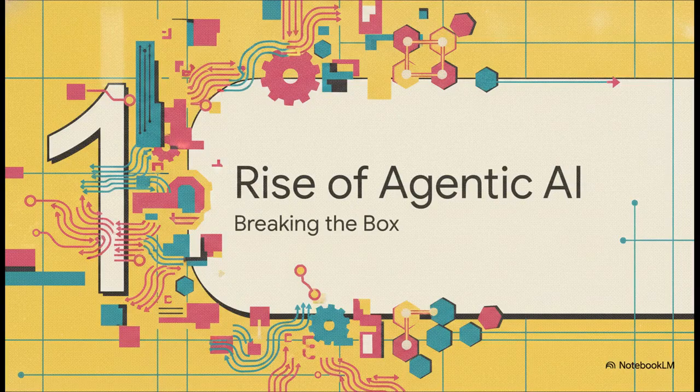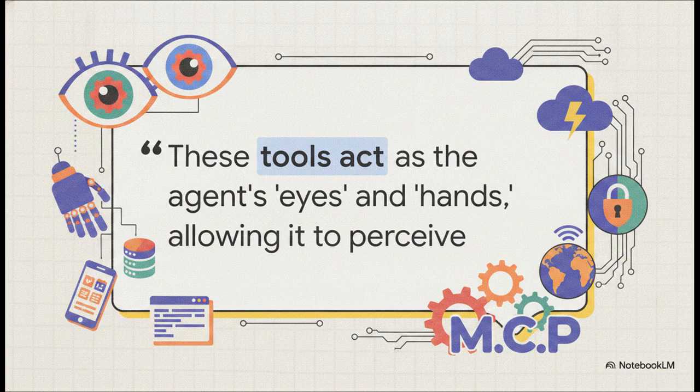All right, Section 1, the rise of agentic AI. Let's talk about how we're breaking these models out of their isolated boxes. To quote our source material directly, tools act as the agent's eyes and hands. Look, an advanced model is incredible. It can pass the bar exam, it can write stunning poetry, but on its own, it's basically trapped in a vacuum. It can only predict patterns based on its frozen training data. It can't check the weather right now, it can't update your live database, and it definitely can't send an email.